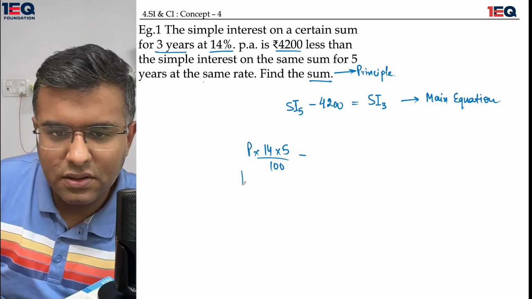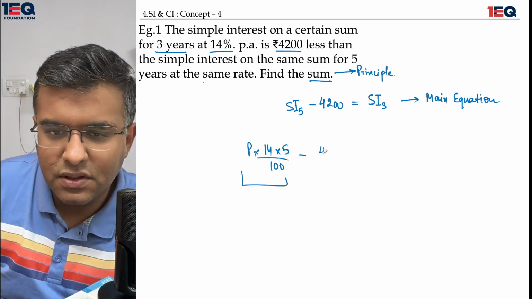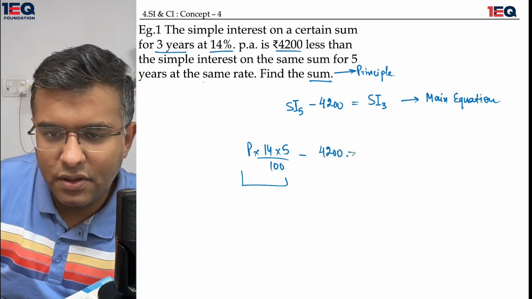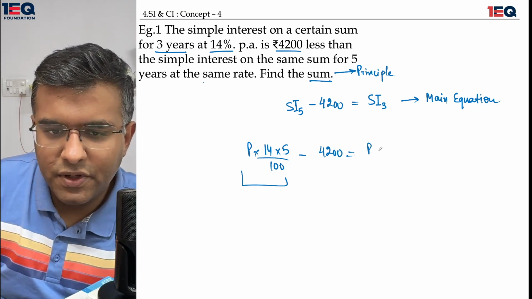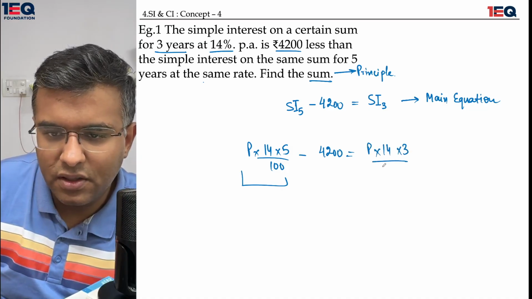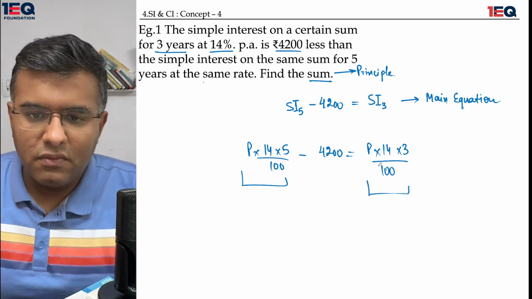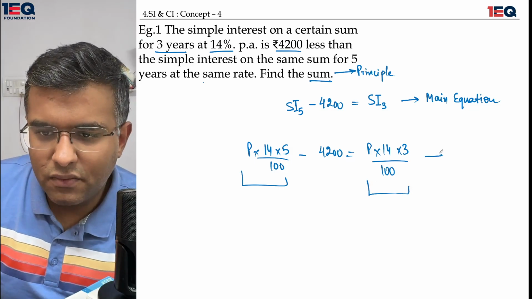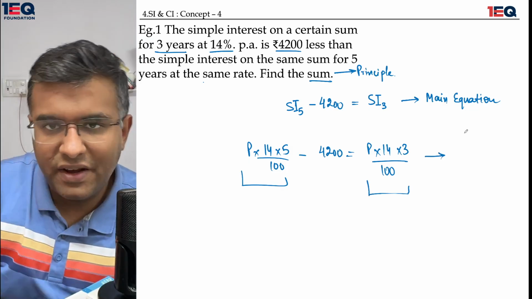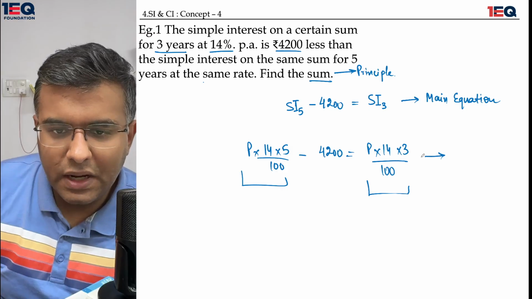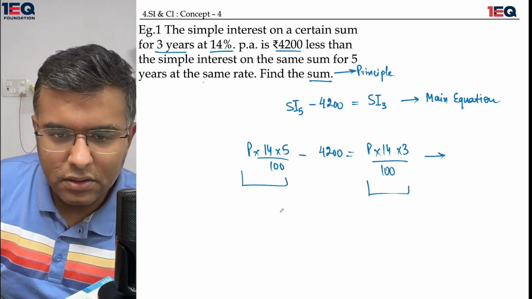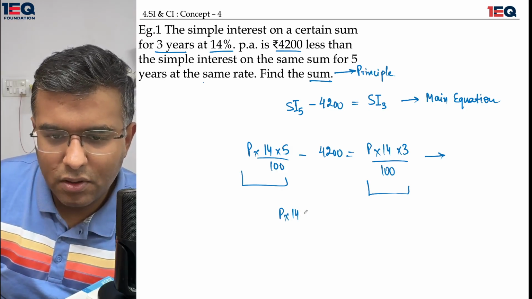This is the simple interest for 5 years. Minus 4200 would give me principal multiplied by 14% per annum multiplied by 3 whole upon 100. This would create my final answer. Okay, I'll let the things take shape.